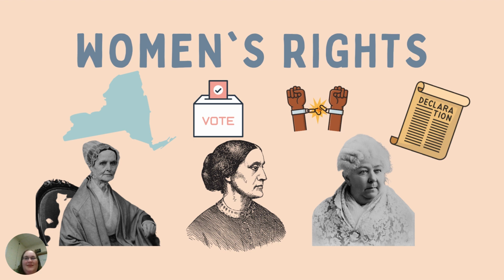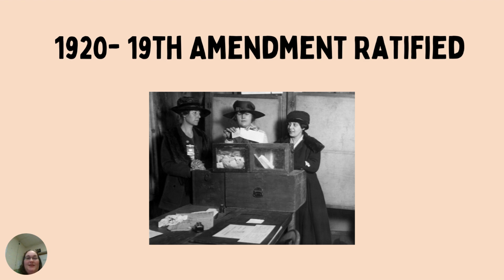The women's rights movement convened at Seneca Falls, New York, to advocate for women's rights. Susan B. Anthony, Elizabeth Cady Stanton, and Lucretia Mott were leaders in reform movements for abolition and suffrage, the right to vote. Susan B. Anthony was a key spokesperson for the 19th century women's suffrage movement. Stanton and Mott were leaders of the 19th century women's suffrage movement. She called for the first convention of the women's rights movement in Seneca Falls and wrote the Declaration of Sentiments, which was approved at the Seneca Falls Convention. However, it was not until 1920 that the 19th Amendment was ratified, giving women the right to vote.